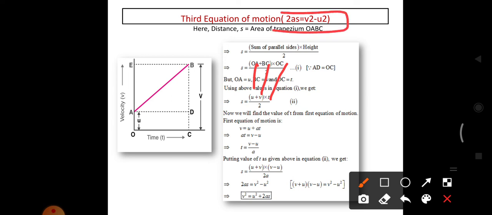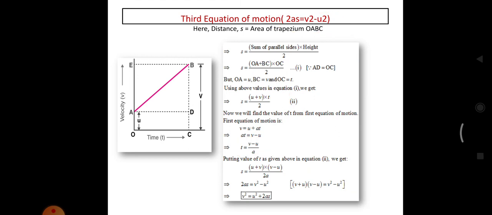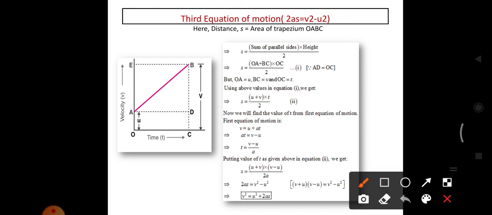Here in this equation we have no need for the T term, so you have to remove T from this equation. How to remove the T? You can take the first equation of motion, V equal to U plus AT. If you rearrange that, AT equal to V minus U, T equal to V minus U by A. So instead of T we can substitute V minus U by A in this equation. So S equal to U plus V, into V minus U by 2A.